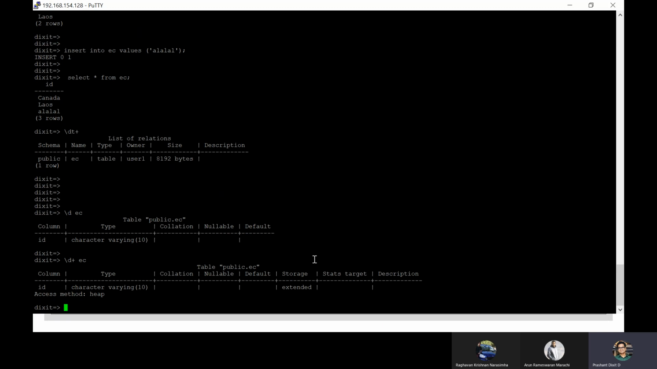But till now, the important point I want to make is this is the default storage type. The moment you create any new table, it is always created with extended storage, right? Because extended storage has some benefits: it allows compression, it compresses your data, and out